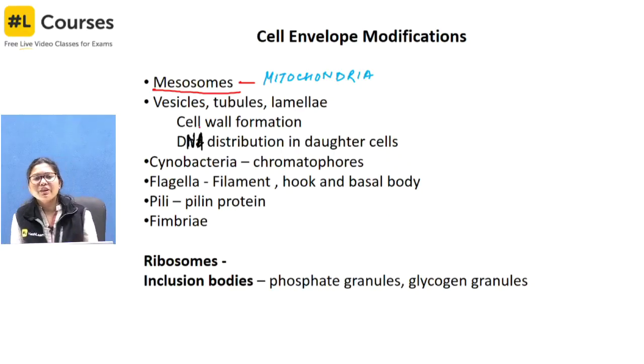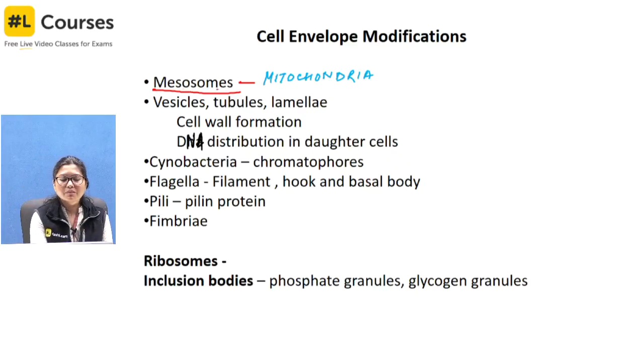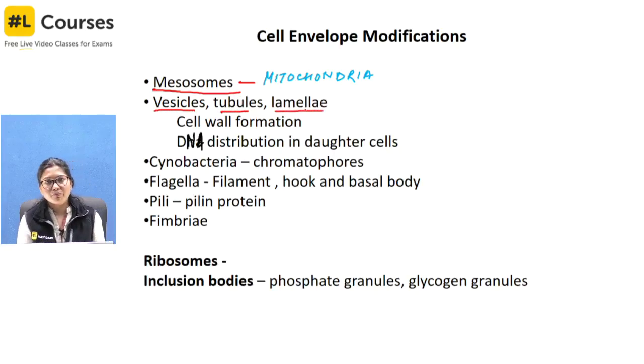Okay, the other modification is nothing but a plasma membrane extension. Similarly, other extensions can be vesicles, tubules or lamella, and these are their functions. Like lamella participates in cell wall formation, and again in DNA distribution to daughter cells, fine.